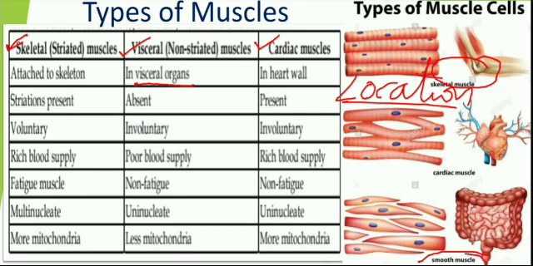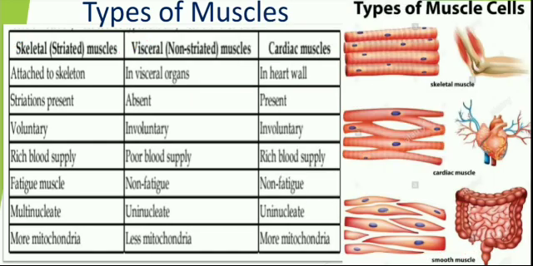You have seen here. Next, some muscles are present in the heart, that's why those are cardiac muscles. So based on the location, they have done skeletal, visceral and cardiac muscles. Now we can discuss the individual structures one by one.